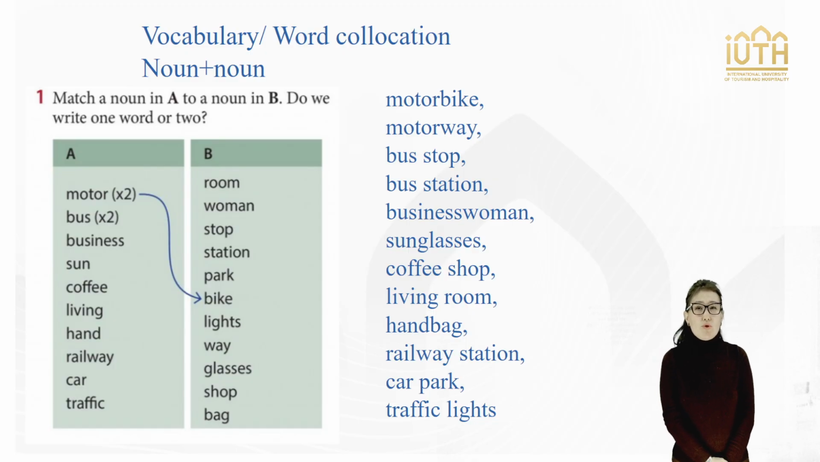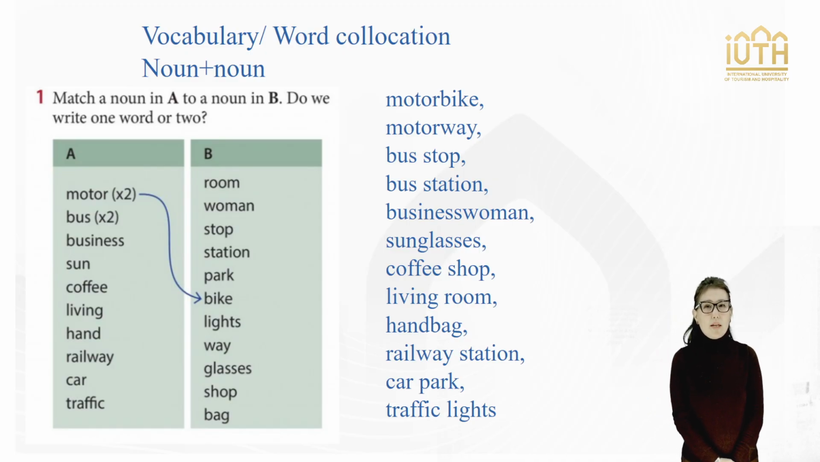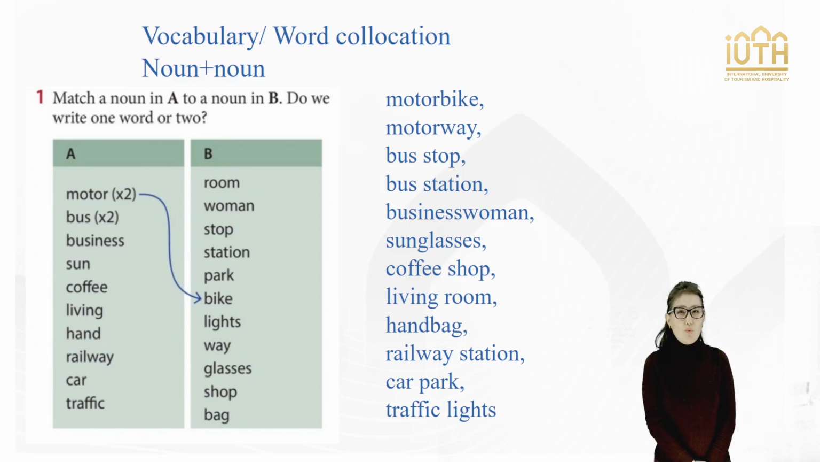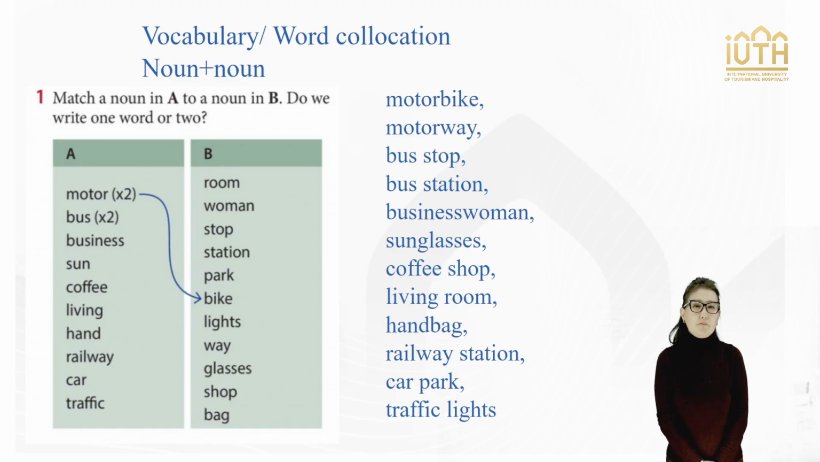Collocations are combinations of words that frequently occur together and sound natural to native speakers. Here is some practice on noun plus noun and verb plus noun collocations. Match a noun in A to a noun in B. Motorbike, motorway, bus stop, bus station, businesswoman, sunglasses, coffee shop, living room, handbag, railway station, car park, traffic lights.